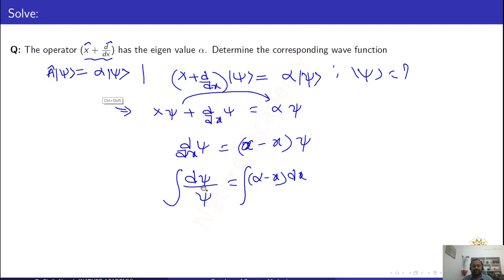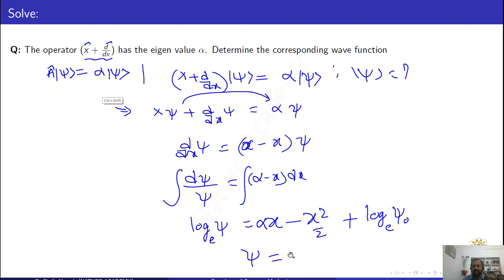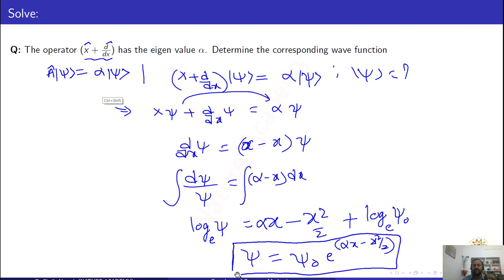The integration of 1 by psi d psi will be log psi with base e. On the right side, the integration of alpha dx, you will get x into alpha, and the integration of x is x square by 2, plus the constant term, I will write log psi naught. This is my constant term. So when you simplify this, psi is equal to psi naught into exponential of alpha x minus x square by 2. So this is the required wave function of the given operator x plus d by dx.